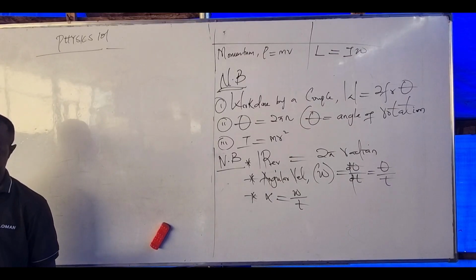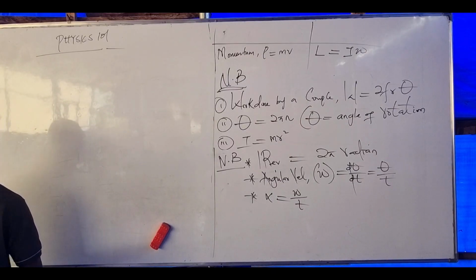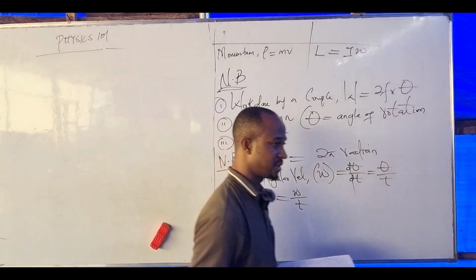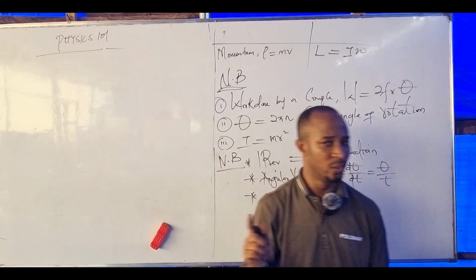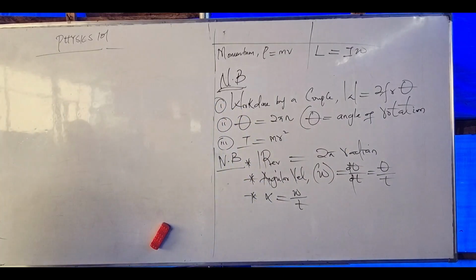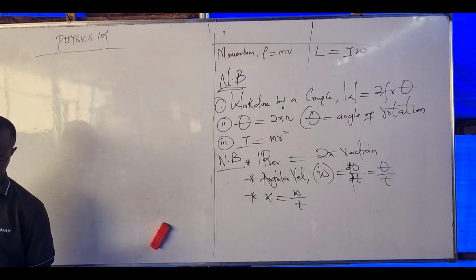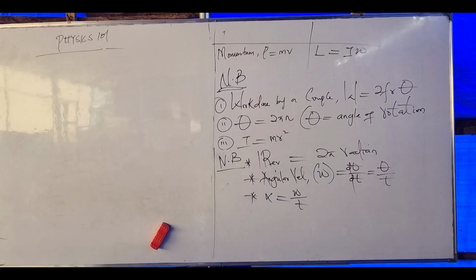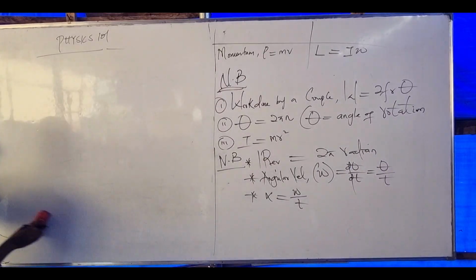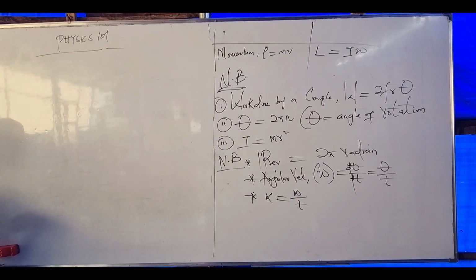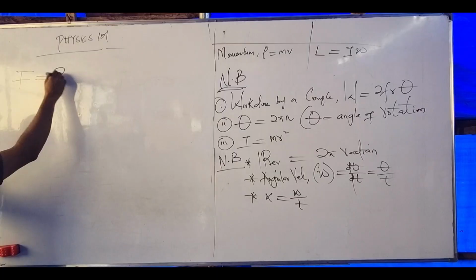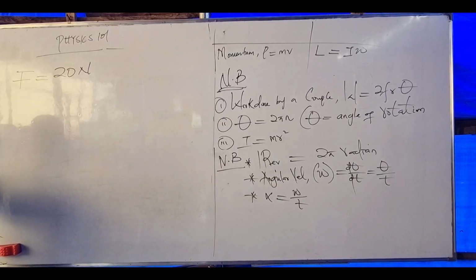If the force is 20 Newton, radius of the wheel is 4 centimeter, in brackets 0.04 meter, and the wheel makes 5 revolutions. Calculate the work done by the couple. Let's bring out the parameters we have. What do you have in the question? Read from the top. If the force is what? 20 Newton.